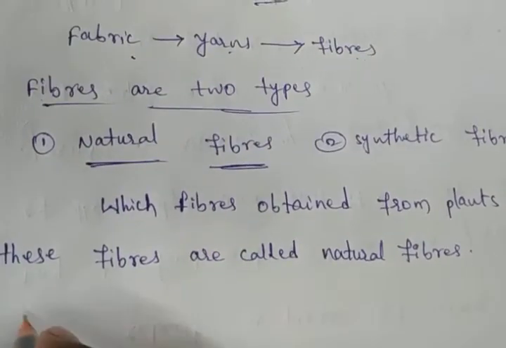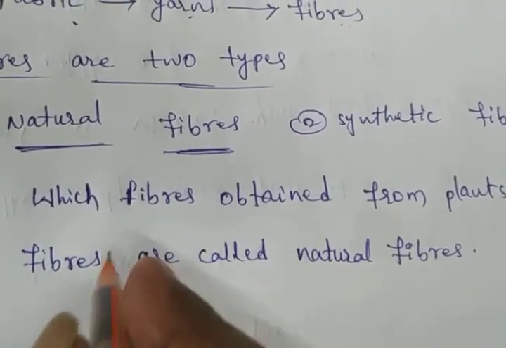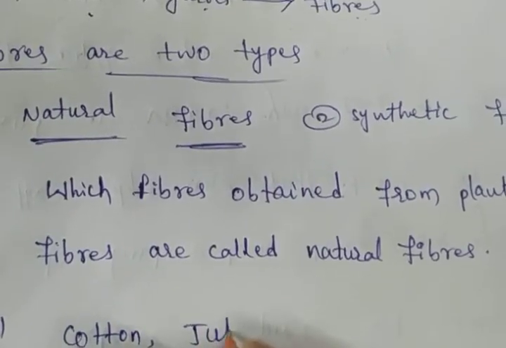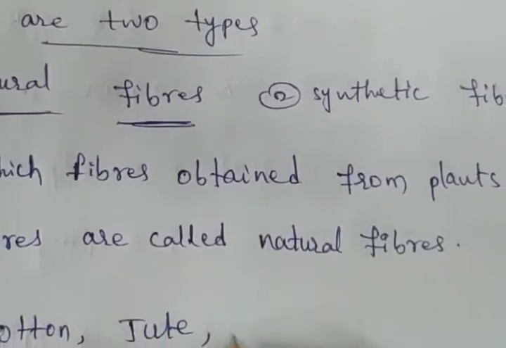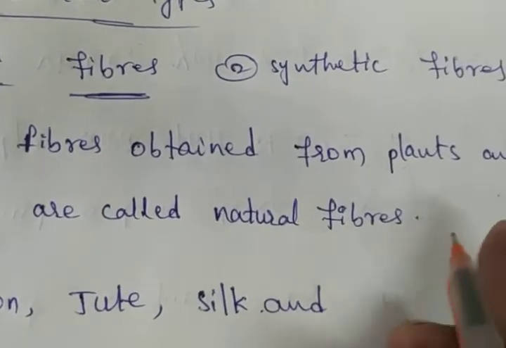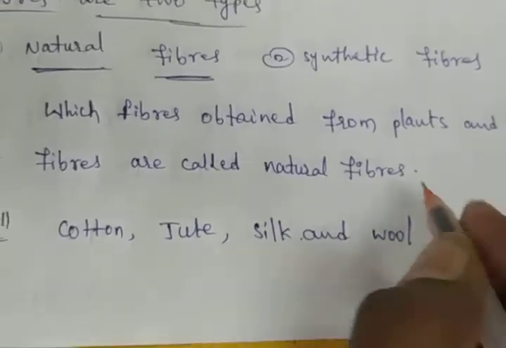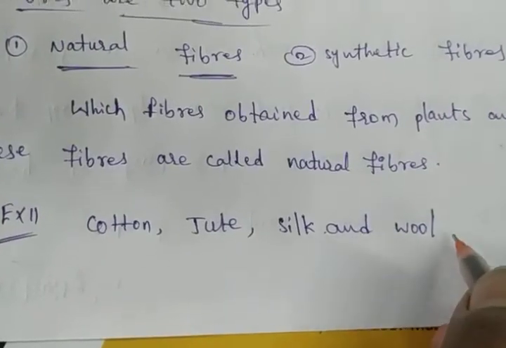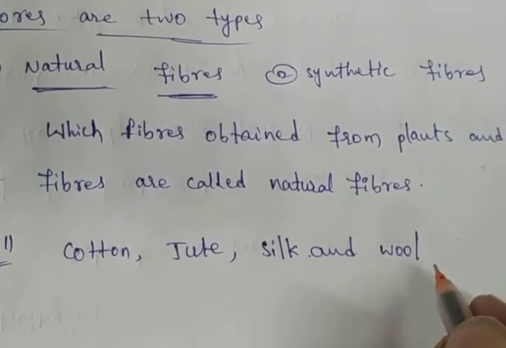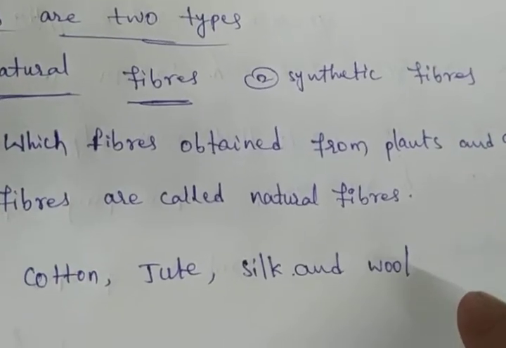What are examples of natural fibers? Natural fiber examples are cotton, jute, silk and wool. So this cotton, jute, silk and wool we can obtain from plants and animals, and so these are called natural fibers. Cotton and jute are examples of fibers obtained from plants.